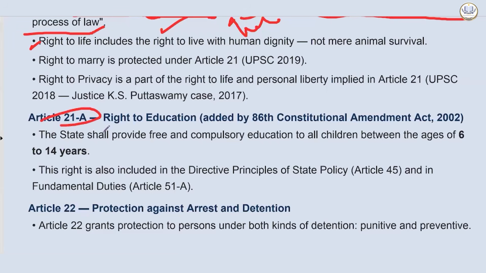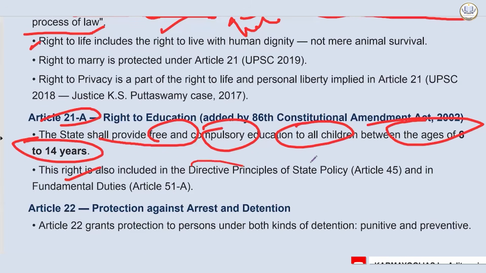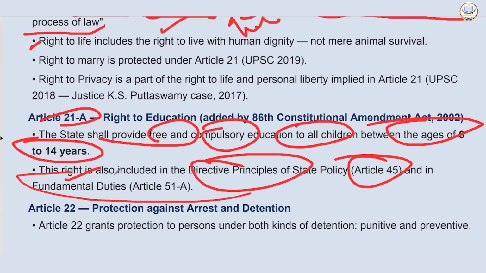Then we have Article 21A: the state shall provide free and compulsory education to all children between the ages of 6 to 14 years. The right is also involved in the DPSP, Article 45, and in the Fundamental Duties, Article 51A.